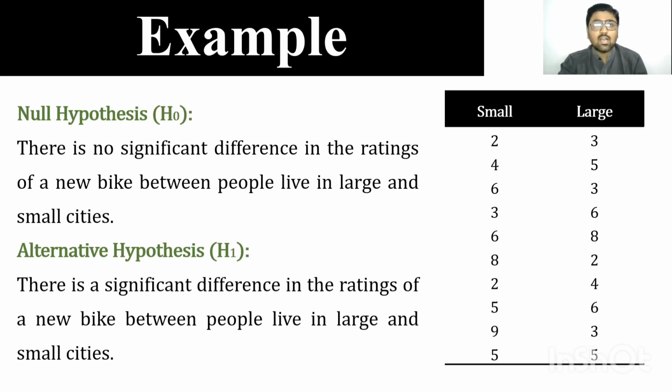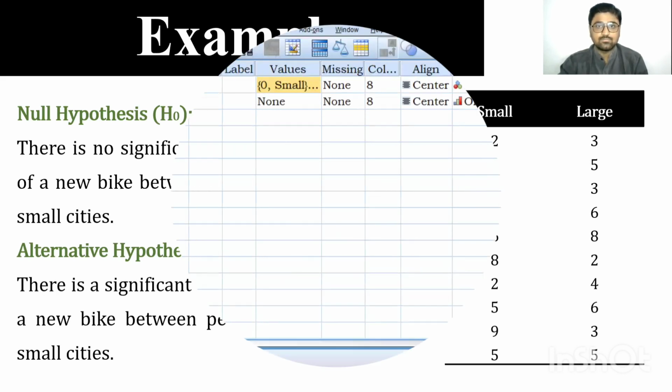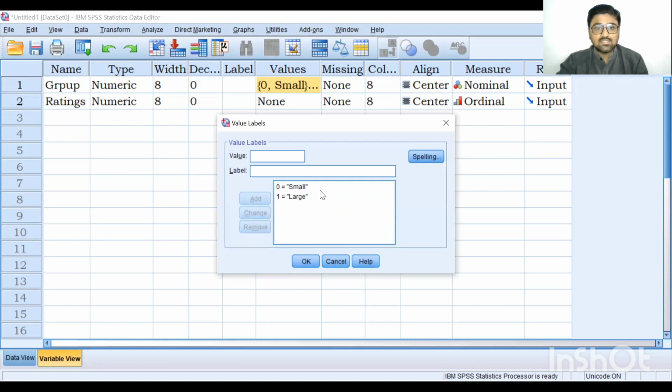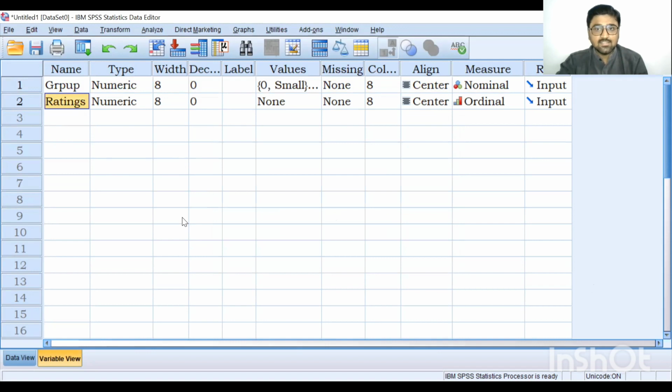Now let's understand how to perform Mann-Whitney U-test in SPSS. So this is the variable view of SPSS. We have two groups. So my first variable is groups, in which 0 is assigned to small cities and 1 is assigned to large cities. Another variable is ratings, which shows the rating of people coming from large and small cities.